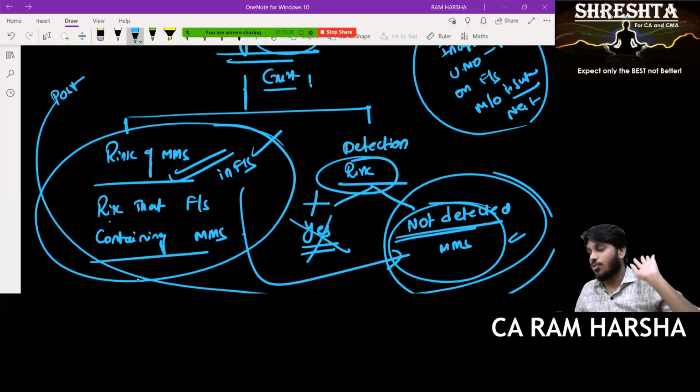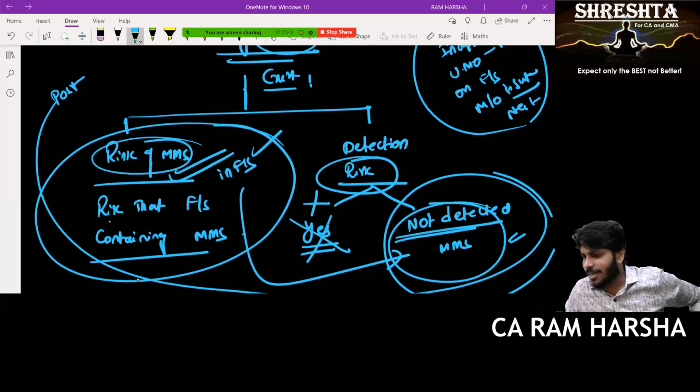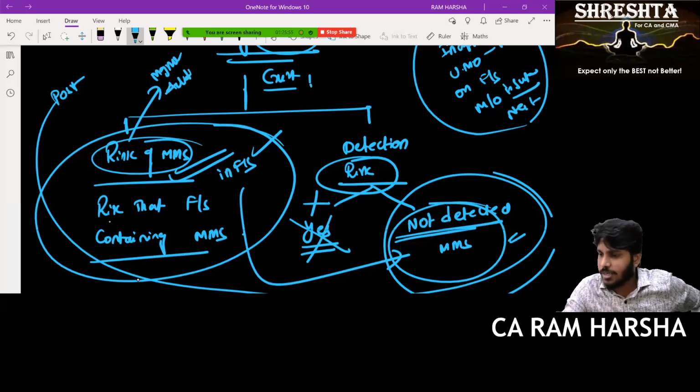So we'll continue the balance of the audit risk discussion in the next class. Still so much is there to discuss about audit risk. Now, why does risk of MMS come into picture? Tell me, one more point. Risk of MMS, is it arising because of management or because of auditor?